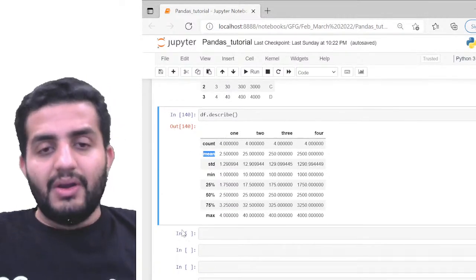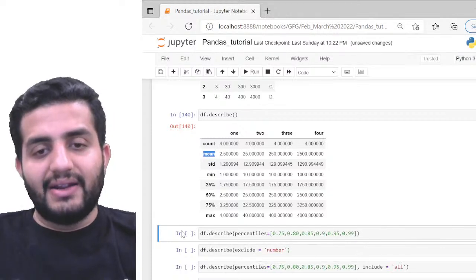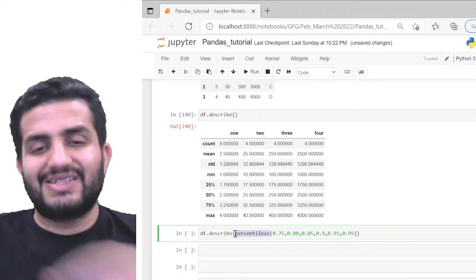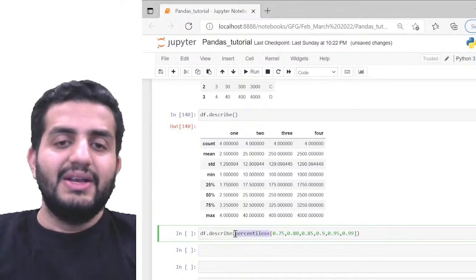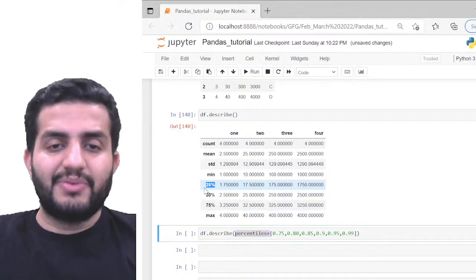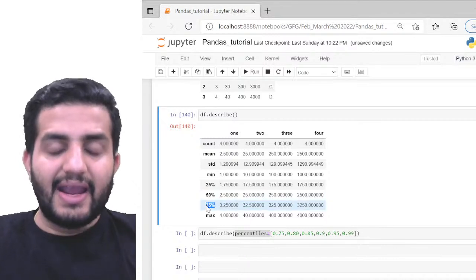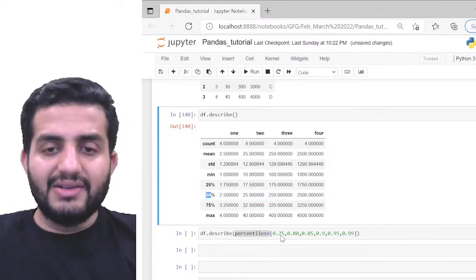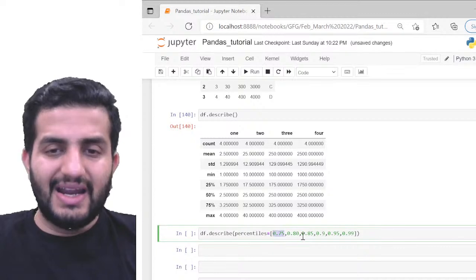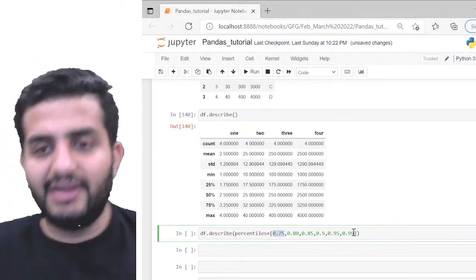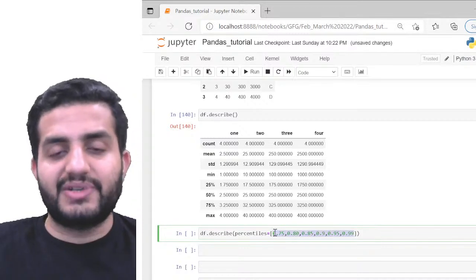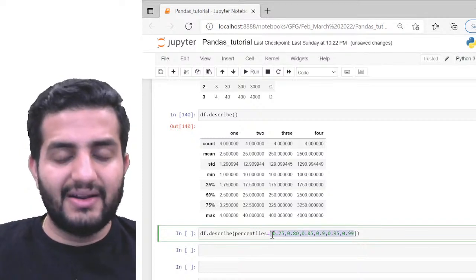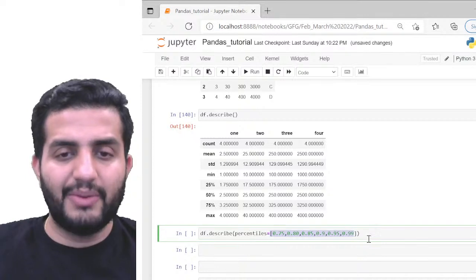Now I'll show you what I can edit here, okay? I'll just go back later. The very first argument I had was percentiles, isn't it? In this percentiles argument, by default we have 3 percentile values: 25th, 50th, and 75th. I can always edit this, okay? Now suppose I don't want to see the 25th and 50th percentile. I want to see the 75th percentile, 80th, 85, 90, 95, and 99. This is the new modified version of percentiles I want to see. I can simply pass the list of percentile values which I want to be seen in the describe function as a list for my percentile argument, okay?